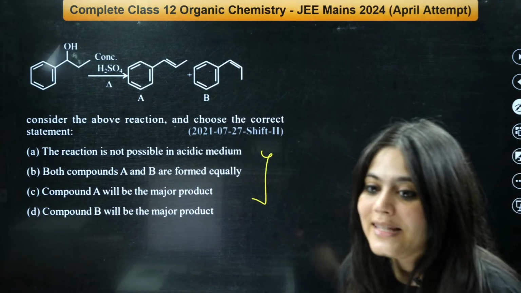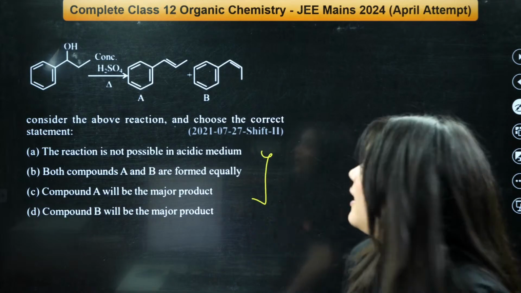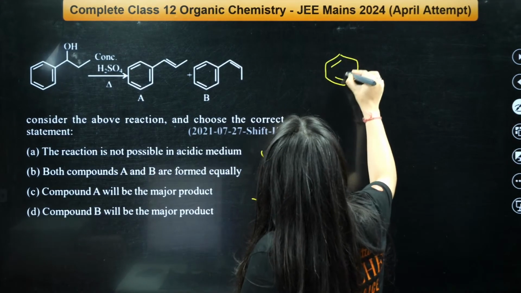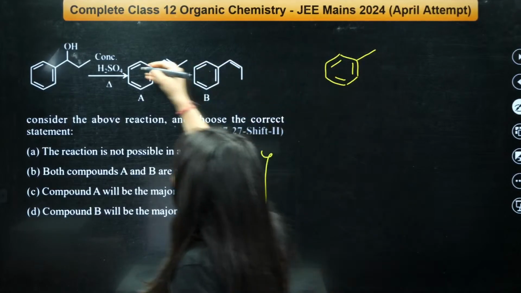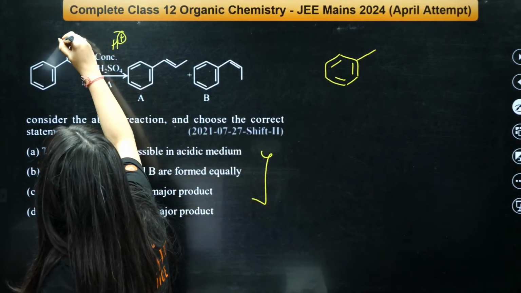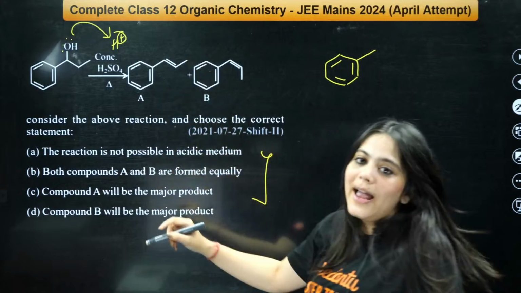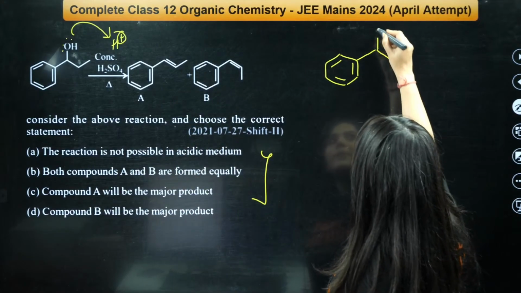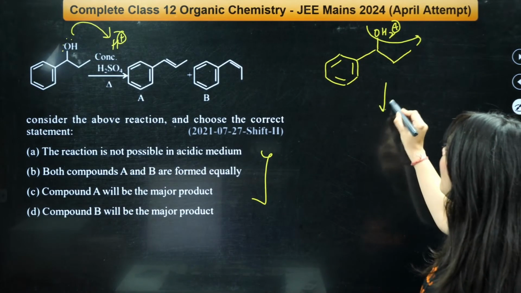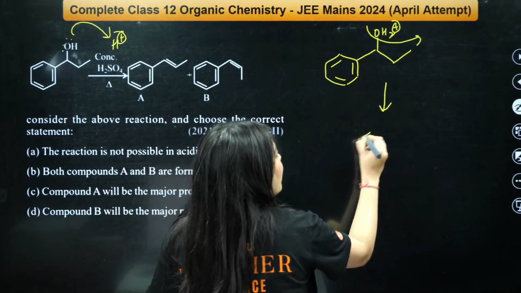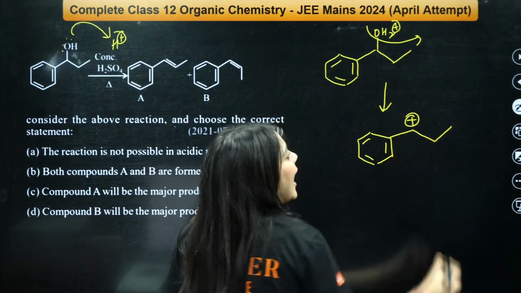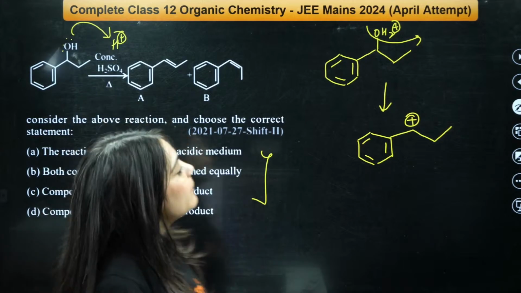Okay, whoever has answered C is extremely right. So what will happen in the very first step? This is your benzene ring. Here is the OH. Here H2SO4 will give away H plus ion. So this OH will now attack this H plus, and the product that will be formed will look something like this, an OH2 plus product. Now OH2 will leave from here, and after that you will get the formation of a positive charge, a carbocation. Now the next step is elimination in presence of heat.